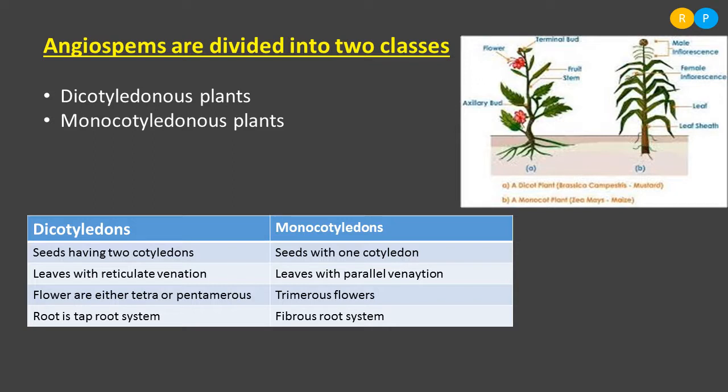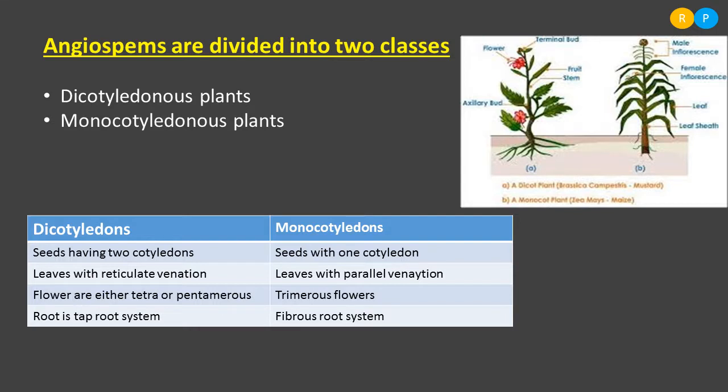Di is nothing but how much? 2. So the seeds have 2 cotyledons in dicotyledonous plants. But if we take the monocotyledonous plant, the seed consists of only one cotyledon. Because of the presence of one cotyledon, they are named monocotyledonous plants, and because the seeds in dicotyledonous plants consist of two cotyledons, they are named dicotyledonous plants.